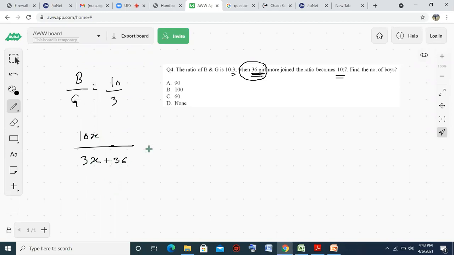Now the ratio of boys to girls becomes 10 upon 7. So initial value of boys are 10x and girls are 3x. On addition of 36 girls, the ratio becomes 10 is to 7. Just cross multiply it.